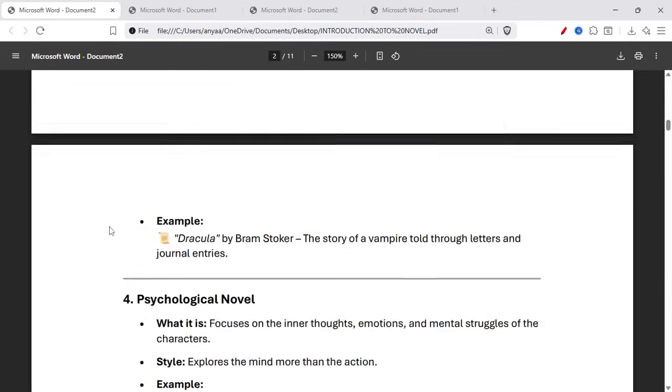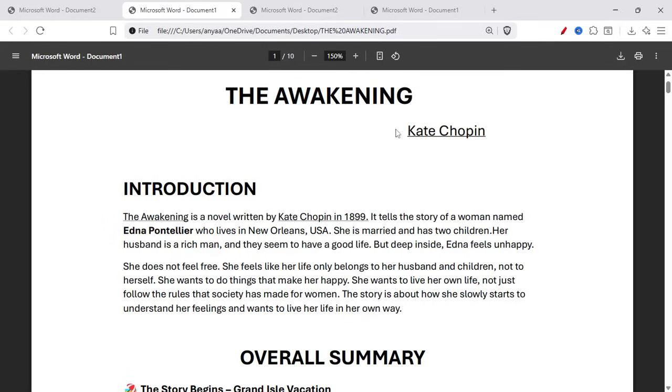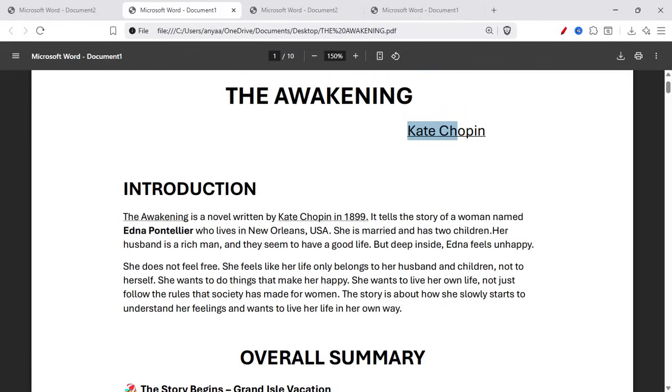Now, let's move on to block two, which is The Awakening by Kate Chopin. Let's talk about the introduction first, and then we will move to the overall summary. The Awakening is a novel written by Kate Chopin in 1899. It tells the story of a woman named Edna Pontellier who lives in New Orleans, USA.